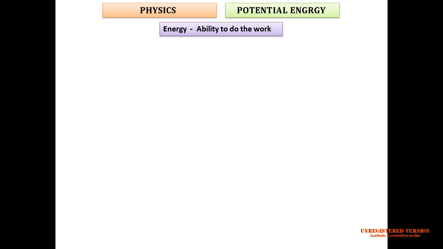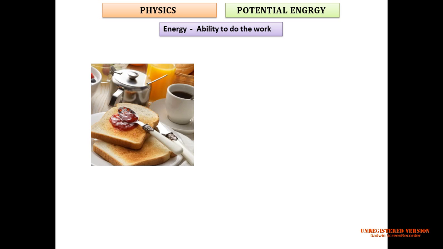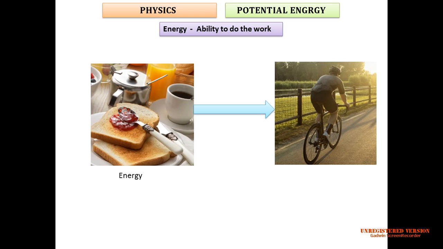Let's try to understand by example. Suppose I have breakfast. Because of that breakfast, I get the energy. How should I utilize this energy? Number of ways are available with us. Right now I am teaching you. This is one of the teaching work that I am doing by utilizing that energy. Another thing, I can do the cycling. So cycling work can be done. It means energy can be converted into work. In simple words, we can say energy is ability to do the work.